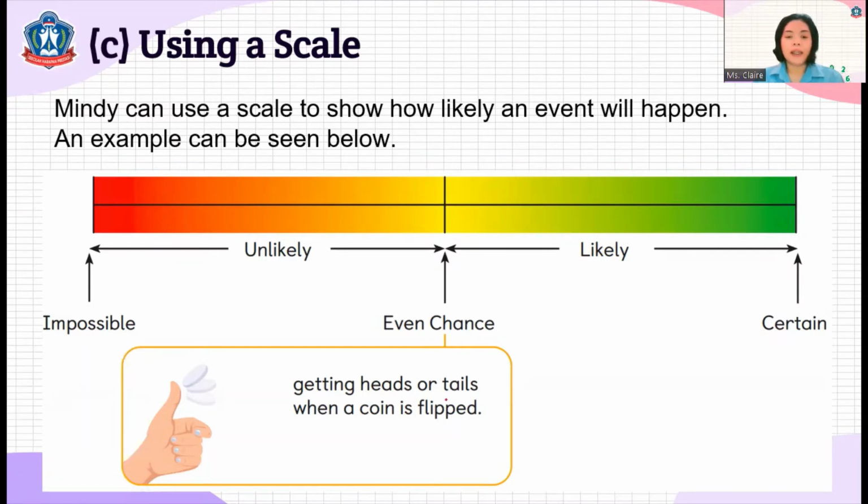Hitting heads or tails when a coin is flipped. So what do you think is the chance? That is what we call even chance because there are only two chances to get a head or a tail. So they are balanced, they are equal. One chance that we can get a head, one chance that we can get a tail. There's no other event that will occur if we are going to flip a coin.